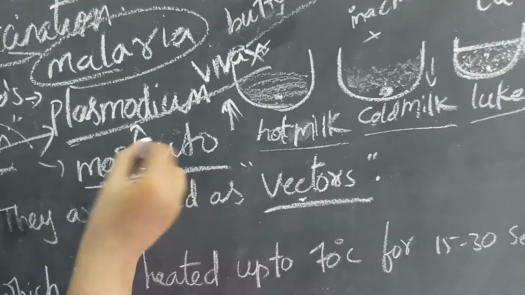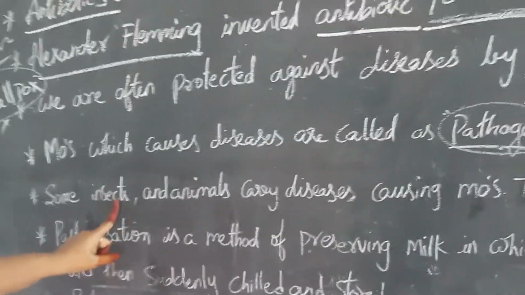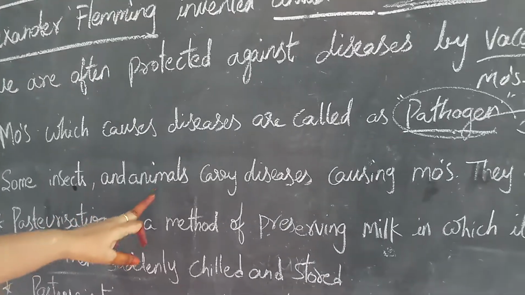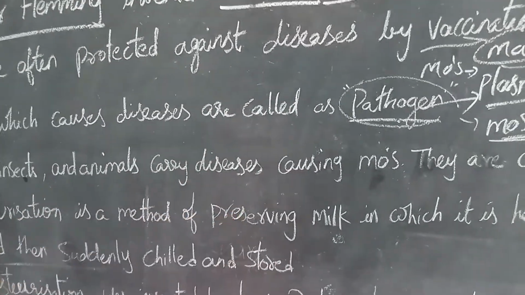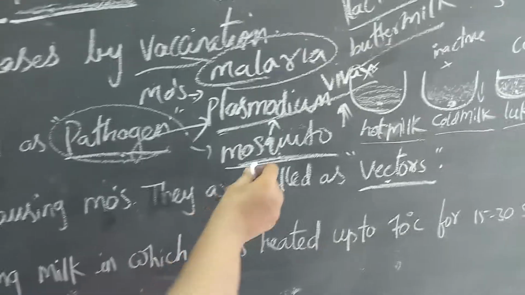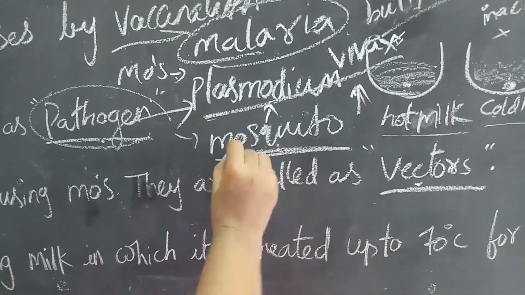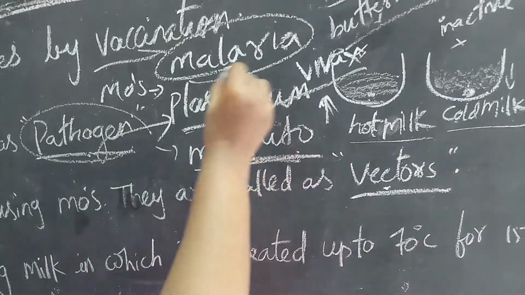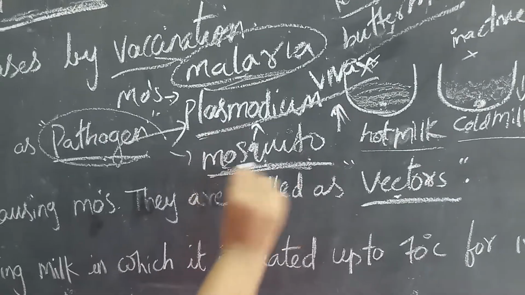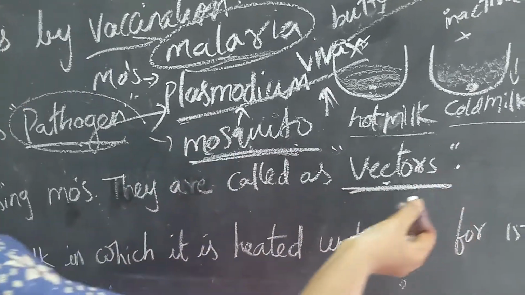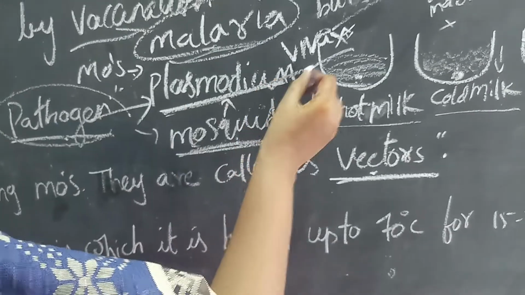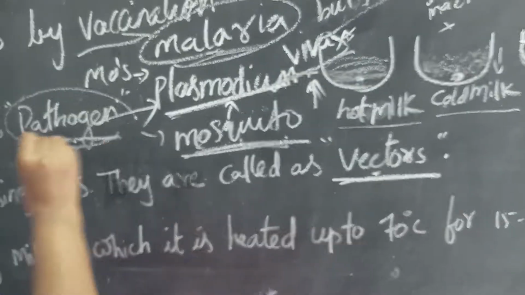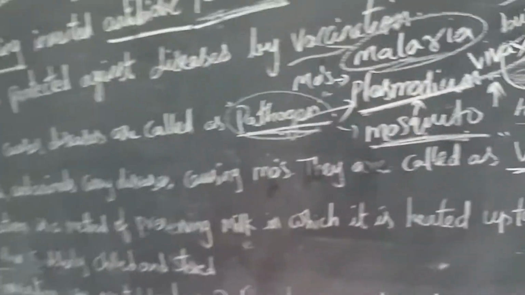You can see the next point. Some insects or animals carry disease. So here the mosquito is carrying the disease. Which disease? Malaria. So that's why the mosquito is known as a vector, and the microorganism which causes the disease is known as a pathogen. Hope you are understanding? Next,